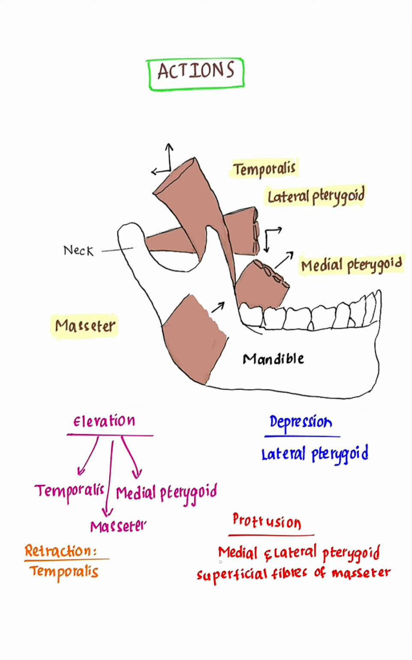Protrusion of the mandible. It is caused by medial pterygoid, lateral pterygoid and superficial fibers of masseter. Lateral pterygoid, medial pterygoid, and superficial fibers of masseter cause protrusion. Retraction is caused by posterior fibers of temporalis. You can see here temporalis causes retraction of the mandible.